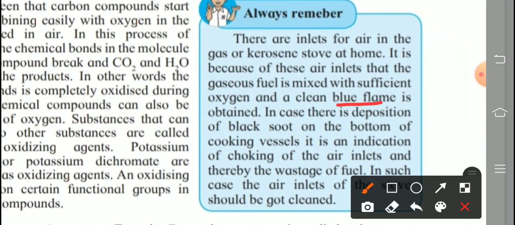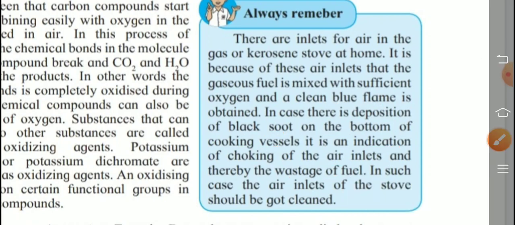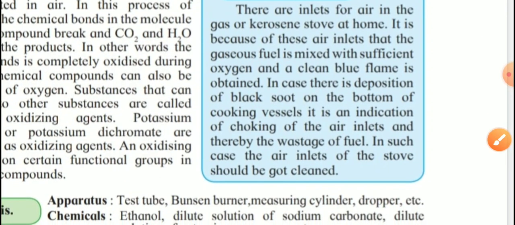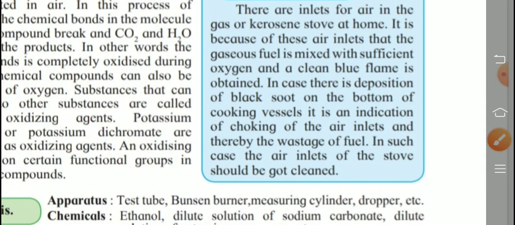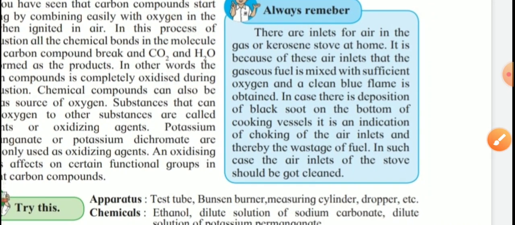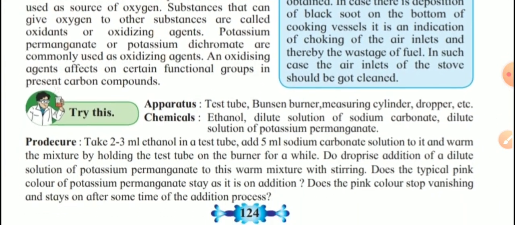In case there is a deposition of black soot, that is black colored carbon particles, on the bottom of the cooking vessel, it is an indication of choking of the air inlet and thereby wastage of fuel. In such a case, the air inlet of the stove should be cleaned. So this is extra information given about these hydrocarbon compounds.